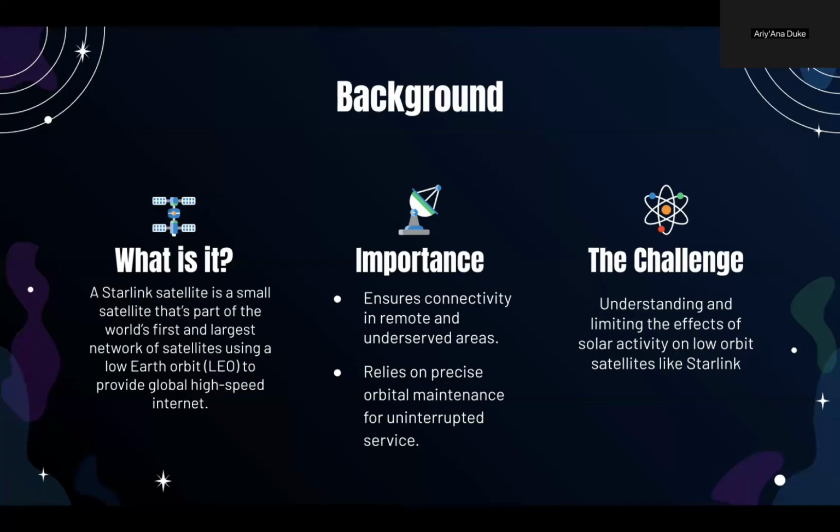Starlink is a constellation of small satellites developed by SpaceX, and it's the world's largest network of low Earth orbit satellites, designed to provide high-speed internet access to even the most remote and underserved areas. However, the system relies heavily on precise orbital maintenance to deliver uninterrupted service. This research is significant because low Earth orbit satellites like Starlink are key to global connectivity, and understanding how solar activity affects them can help ensure their sustainability and reliability.